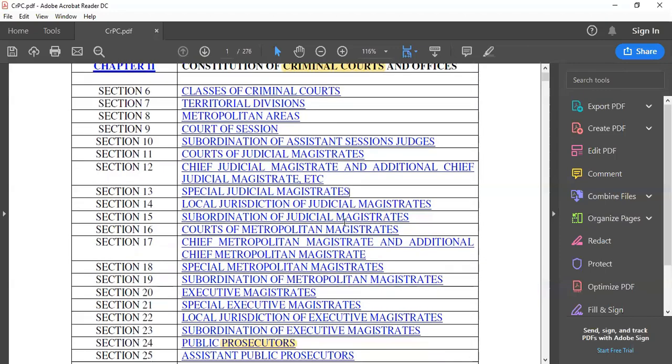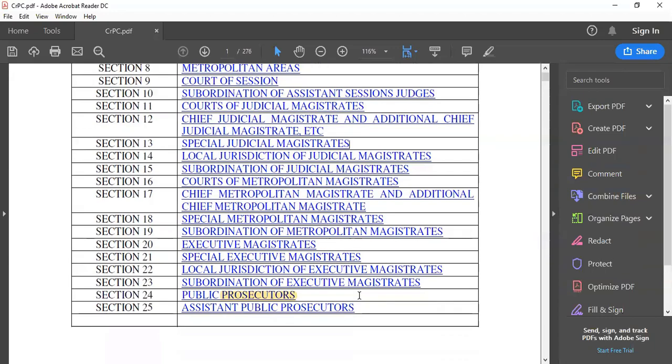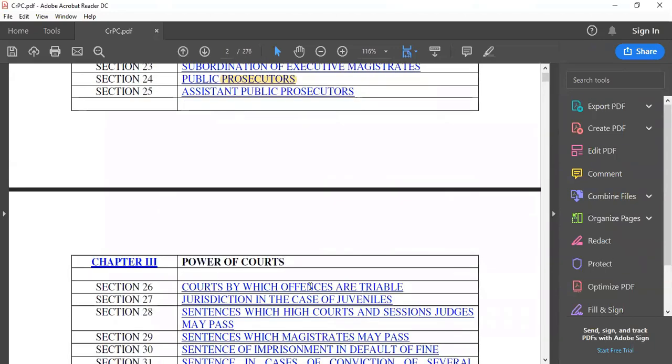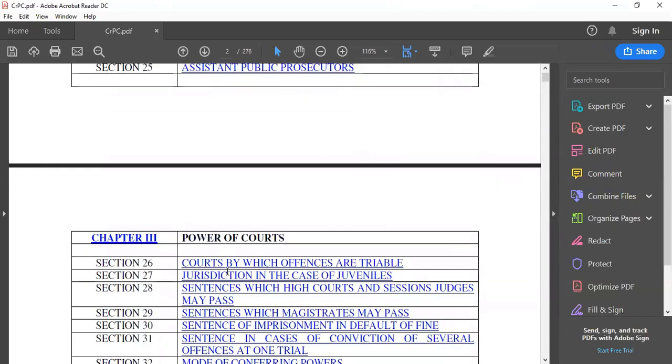Also, we have discussed the executive magistrate in detail too, regarding section 20, 21, and also we have discussed the powers of the court in our video, the entire chapter 3rd of the CrPC.